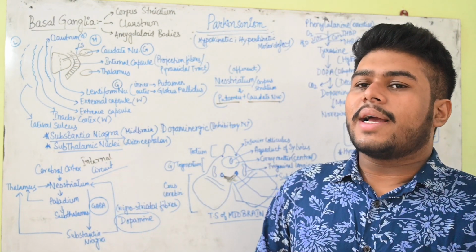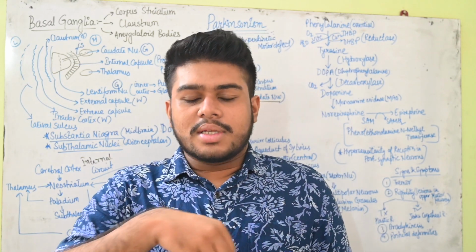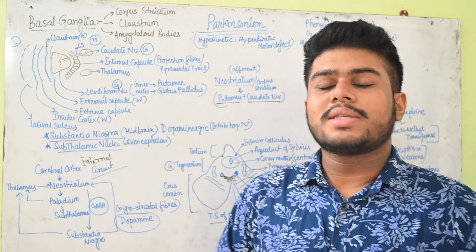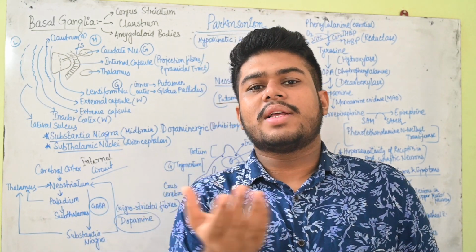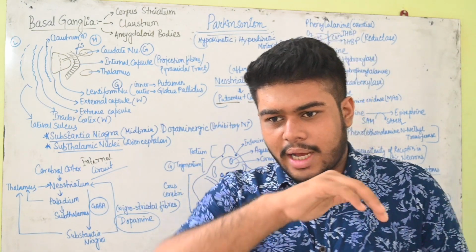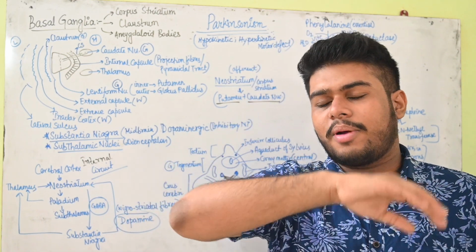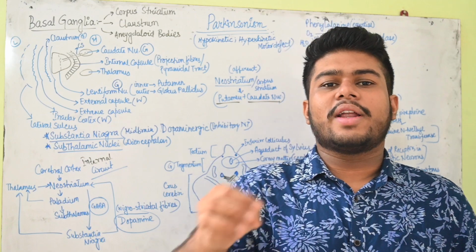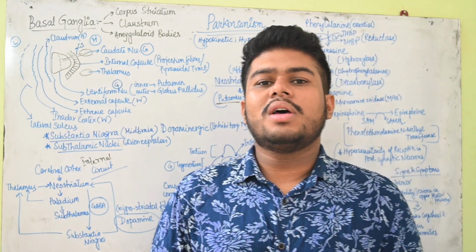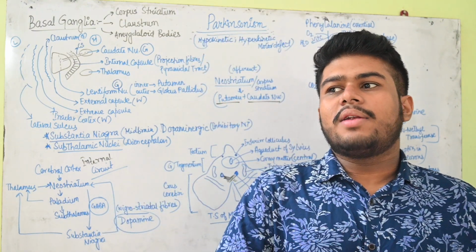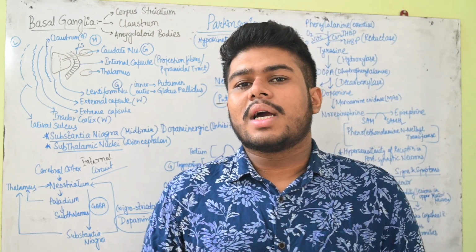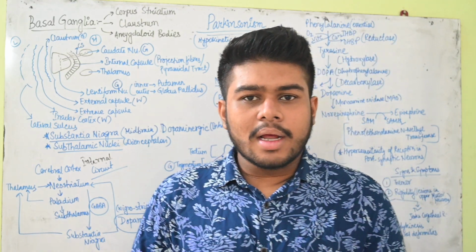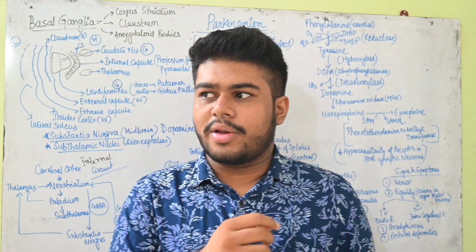Now what is this basal ganglia? Basal ganglia is nothing but a scattering of grey matter. We all know the cerebral cortex. If I am talking about the sectioning of the cerebral cortex, then outside we will find the grey matter, that is the collection of the cell bodies, and inside we will find the white matter, which is the collection of the axons, and these axons are basically myelinated, which gives that whitish appearance.